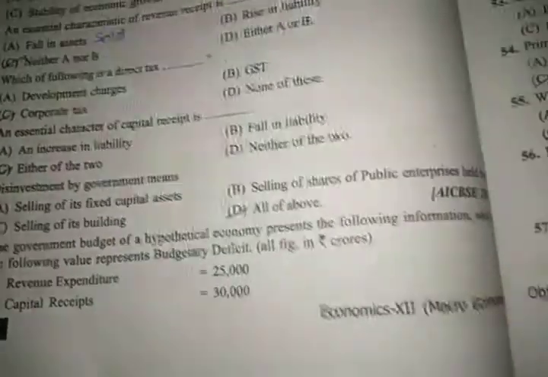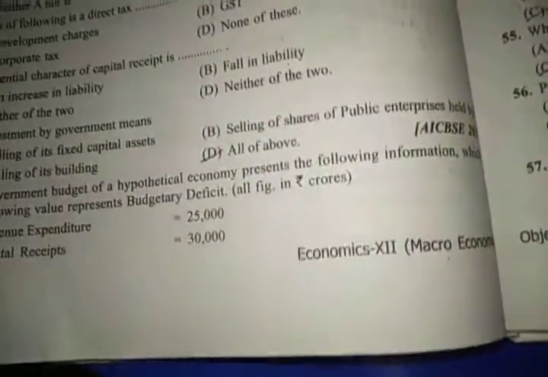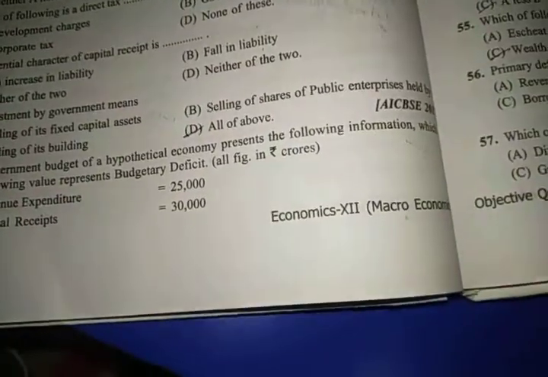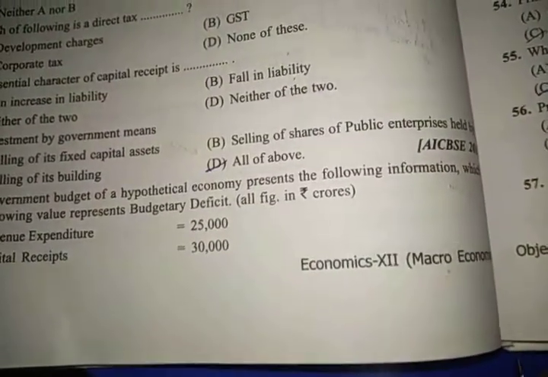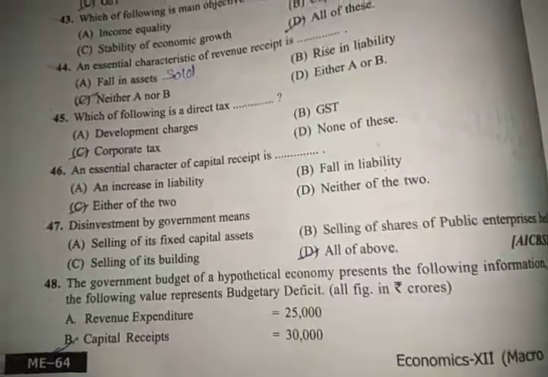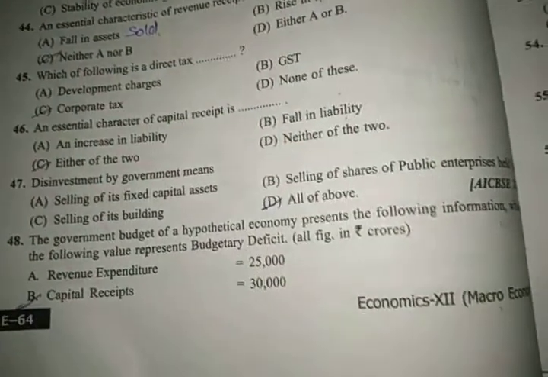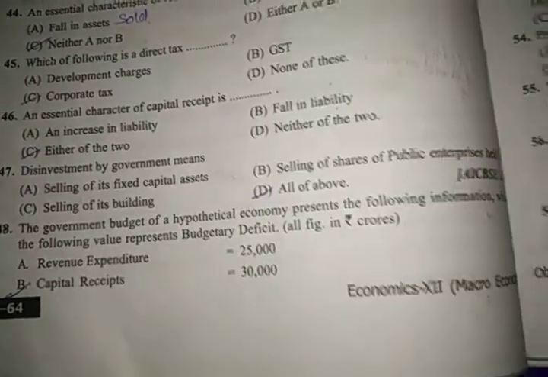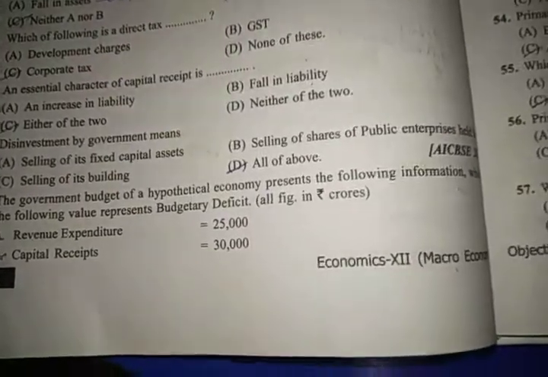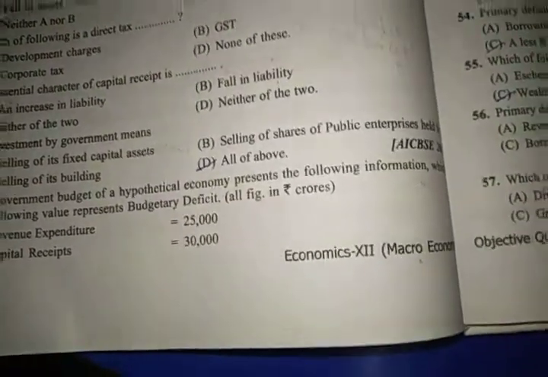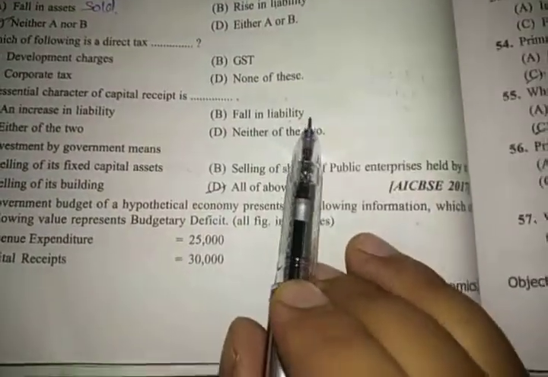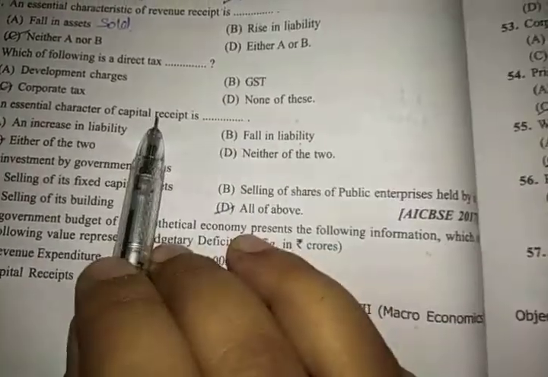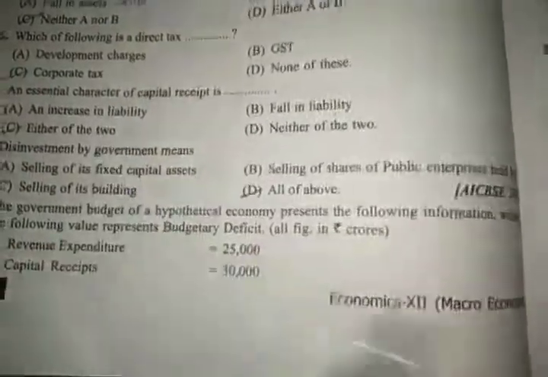Suppose you have purchased an asset on lease or on EMI, okay, then the ownership will be transferred only on the payment of the last bulk sum money that you will have to pay, okay. So whenever that liability is finished, you will have an asset over you, and that will be capital receipt. So either of the two can be capital receipt.